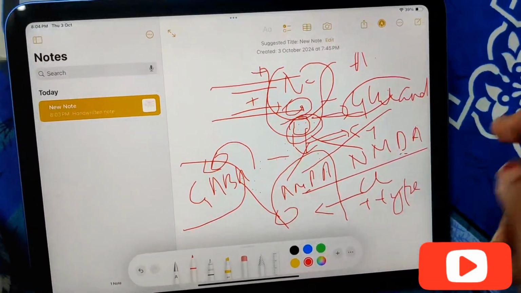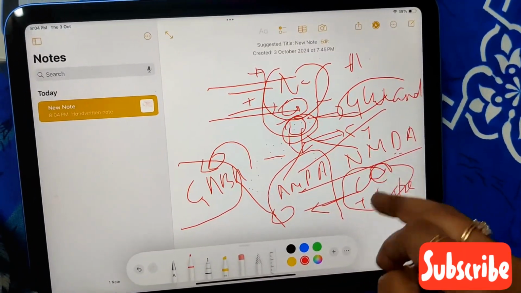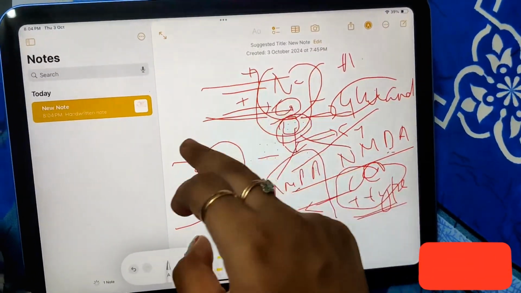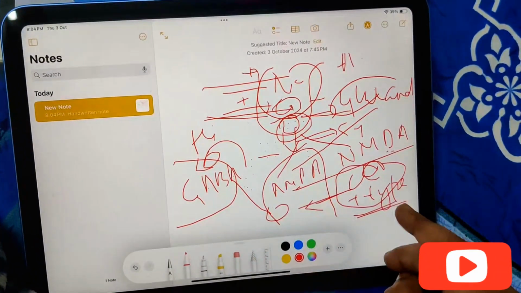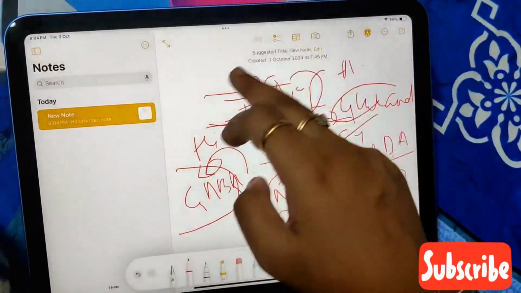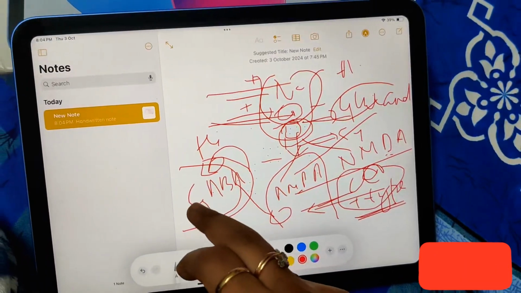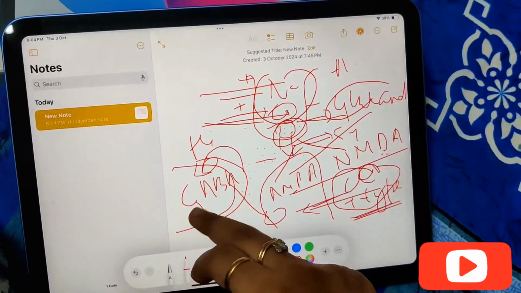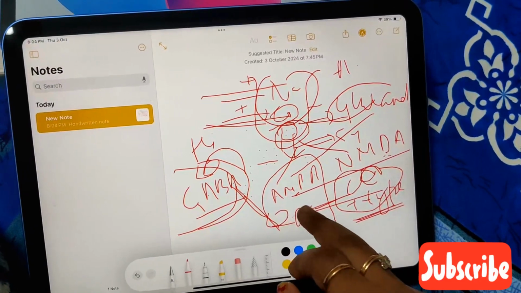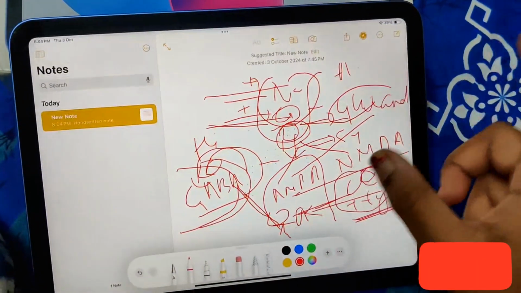Further, one more calcium entry occurs through the T-type channel. Here you can see the calcium entering through the high voltage calcium channel, and here also there is calcium influx through the T-type calcium channel. So this is the excitatory neurotransmitter. Here there is also the inhibitory neurotransmitter GABA. GABA binds to the GABA-A receptors, and there is also one more mechanism, the reuptake mechanism.